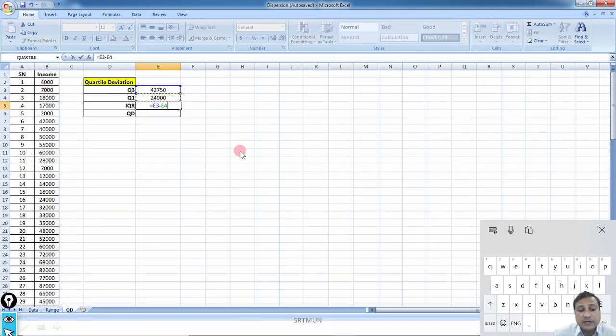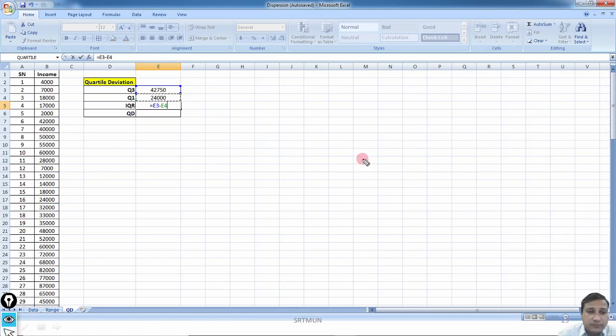Now how to compute interquartile range? For interquartile range, there is no specific function available in MS Excel. For that, first we put the equal to sign, then I click on this cell, then put the minus sign, then click on this cell, so that the formula is Q3 minus Q1. Then I simply press enter and I get the interquartile range.